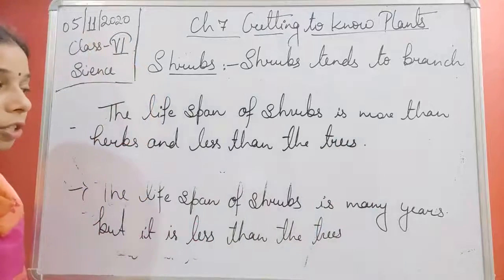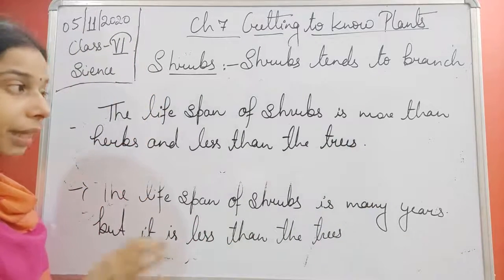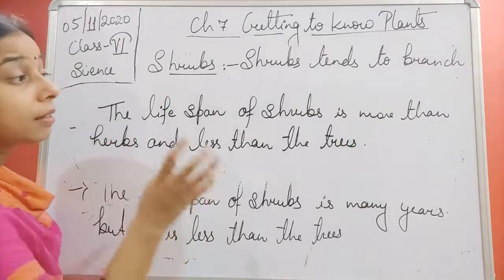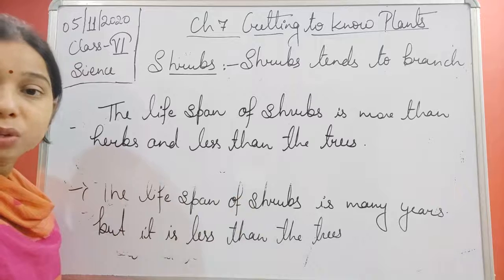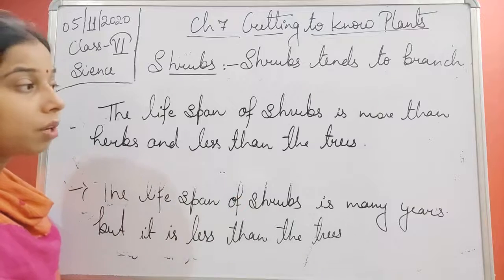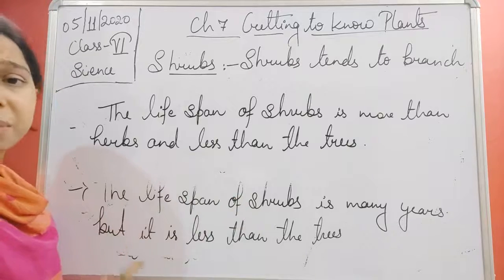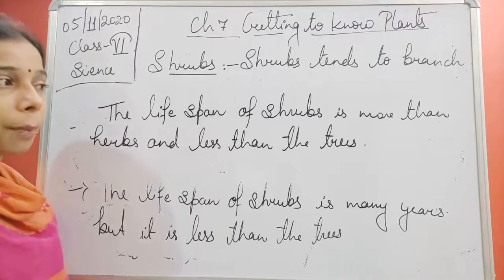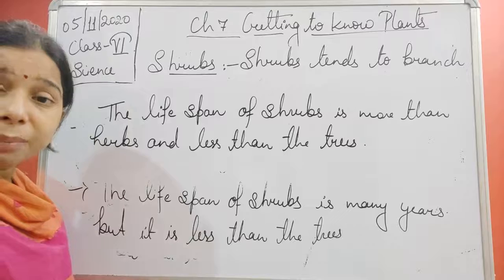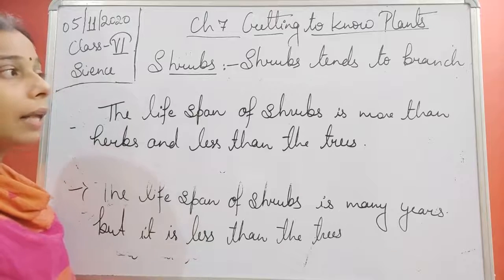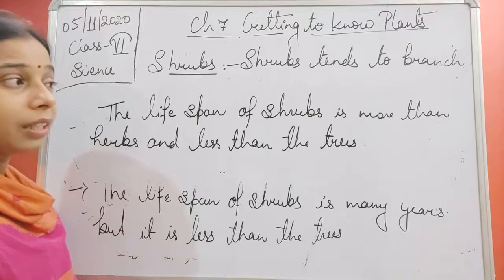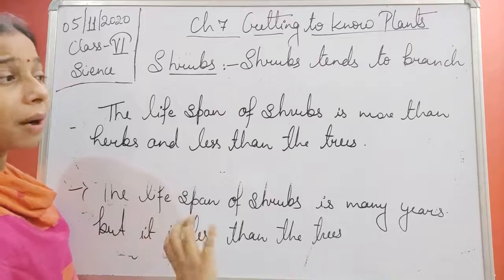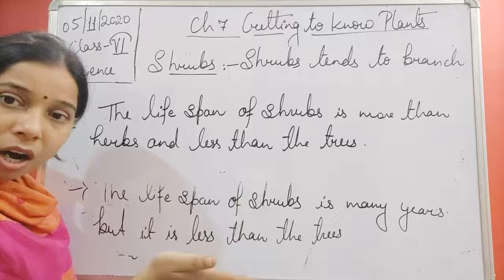Okay, so lifespan. The lifespan of the shrubs is many years, but you see, student, it is less than that of the trees but more than that of the herbs. This is the basic difference. So you have seen, students, that most of the properties of the shrubs are in between those of the trees and the herbs. Although we have to study the properties of the trees also, you have seen that somehow it is more than that of the herbs.